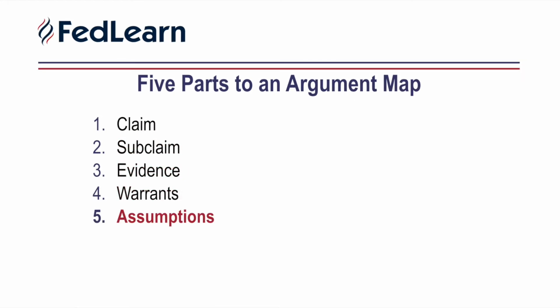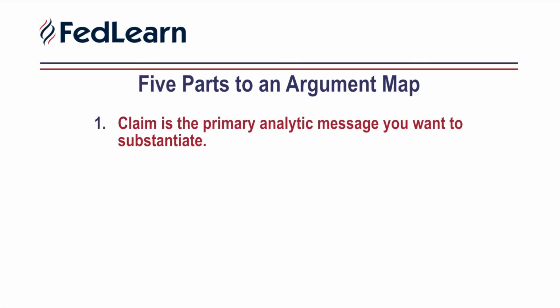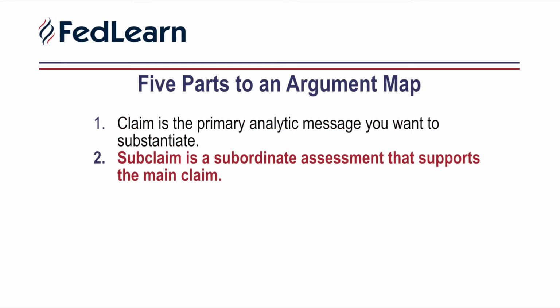Let's review each of these in more detail. A claim is the primary analytic message you want to substantiate. The subclaim is a subordinate assessment that supports the main claim. Subclaims are formed from groupings of evidence and assumptions to show how the subclaims logically support the claim.